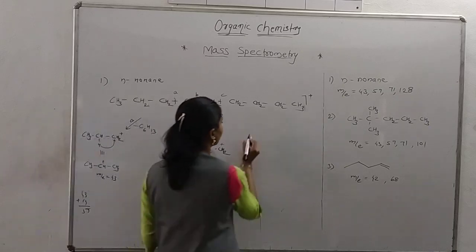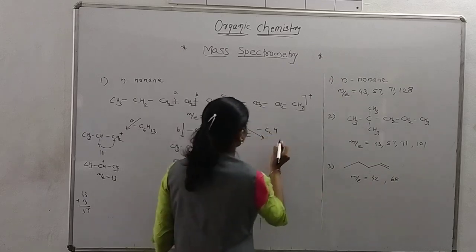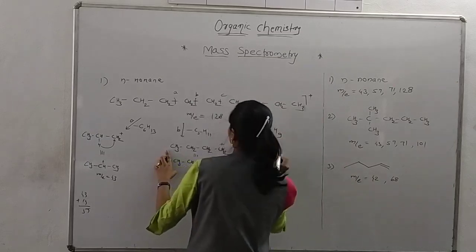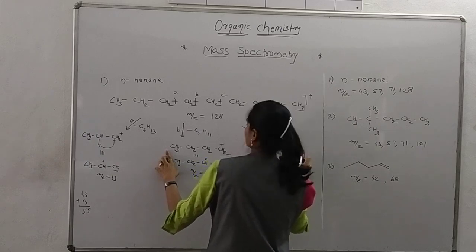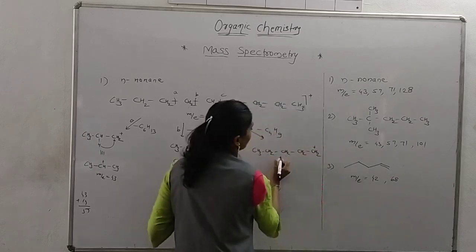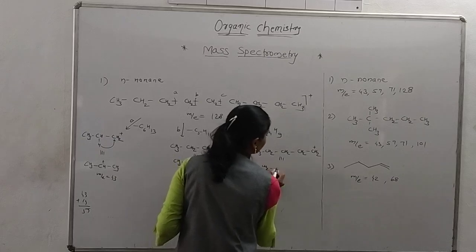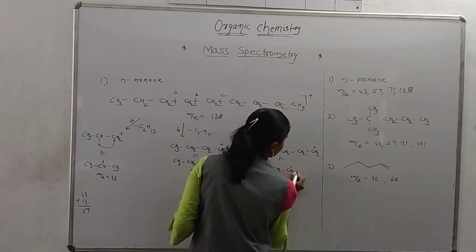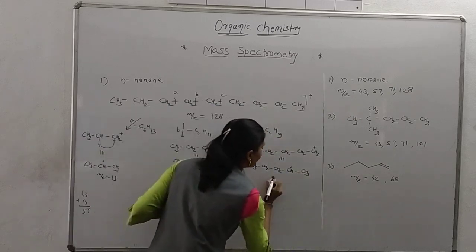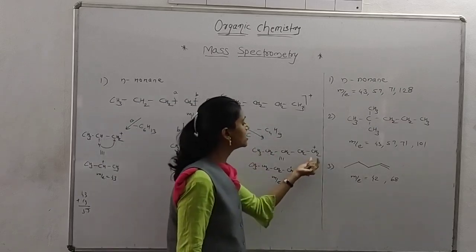Now again we are going through C path. Minus C4H9. So it's CH3, CH2, CH2, CH2, 1, 2, 3, and again one more CH2 cation. Again this is a primary, we are writing it as a secondary one. So the M by E value, as we are counting here, is 57, and add 14 for the CH2 group.